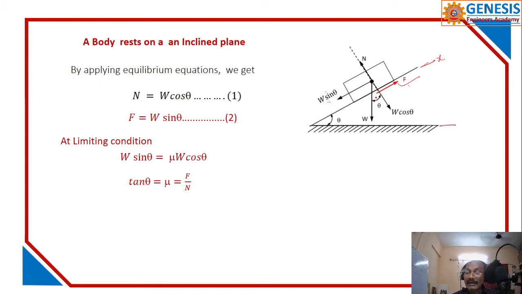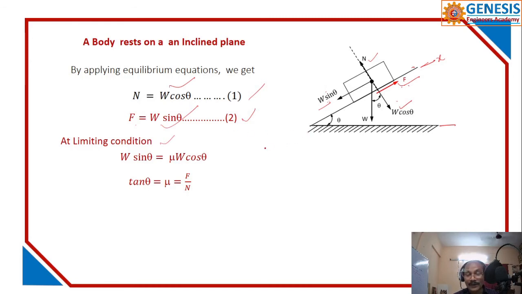Taking the y axis, I have only two forces perpendicular to the reference plane, N and W. So N is equal to W cos theta. If you resolve along the inclined plane, you have W sin theta. You can straight away get these values. This is responsible for the frictional force. This is the limiting condition.